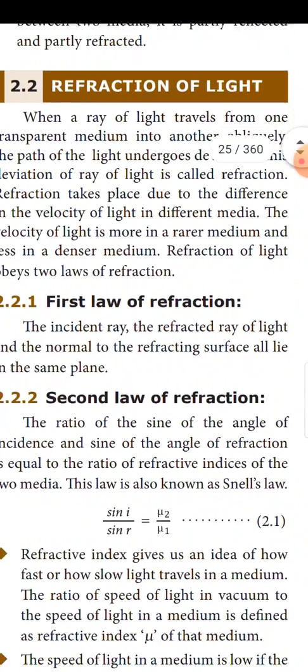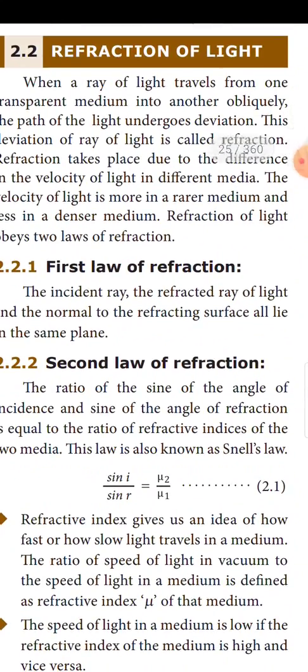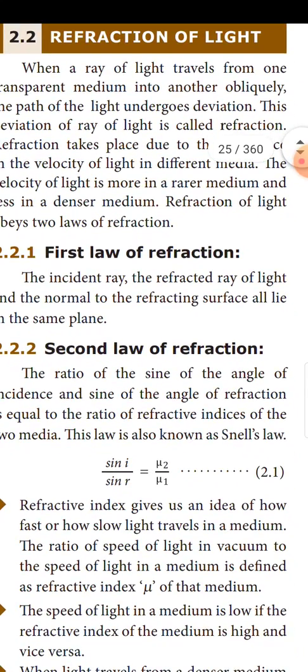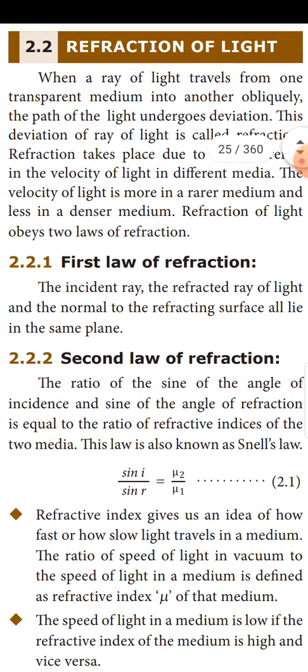Refraction of light. When a ray of light travels from one transparent medium into another obliquely, the path of the light undergoes deviation. This deviation of the ray of light is called refraction. What is refraction? When a ray of light travels from one transparent medium into another obliquely, the path of the light undergoes deviation. This deviation of ray of light is called refraction.